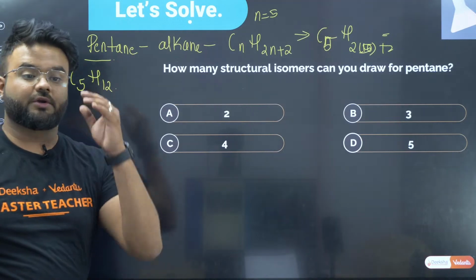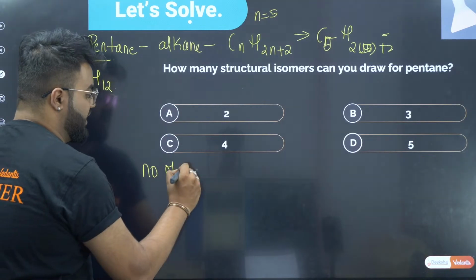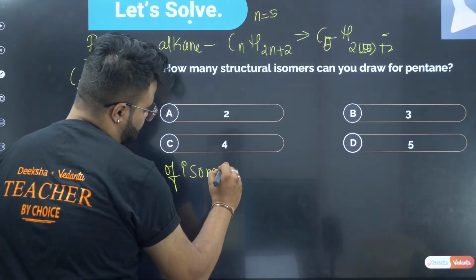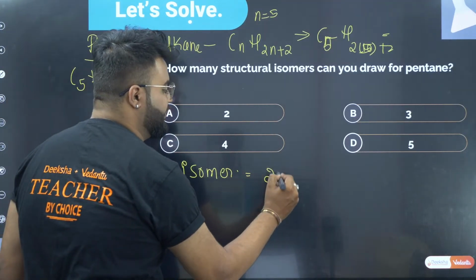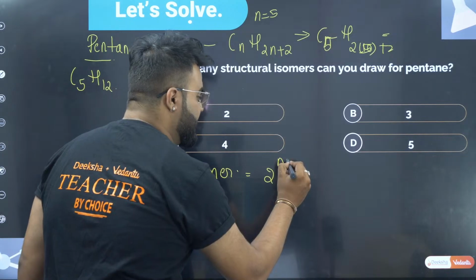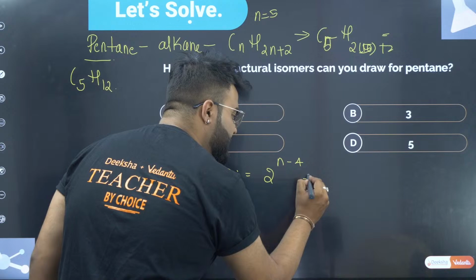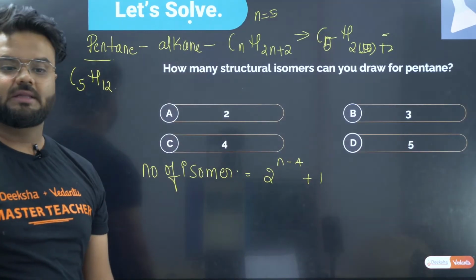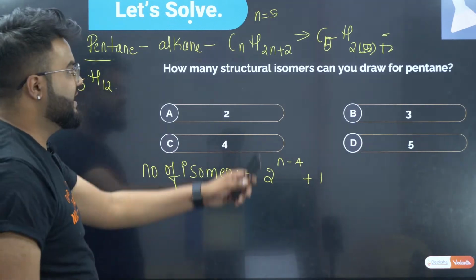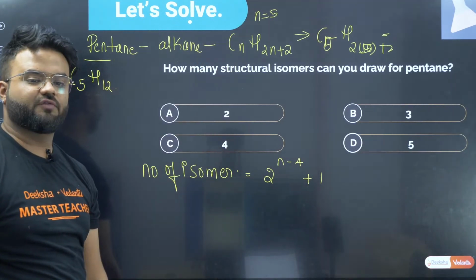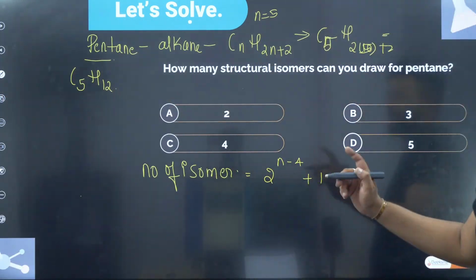Now you have to identify the number of isomers. The formula for the number of isomers is 2 to the power of n minus 4, plus 1. This will be the formula. Now find the number of isomers. Put n equals 5 and find the number of isomers. I'll be waiting, guys. Now tell me which is the correct answer for this.